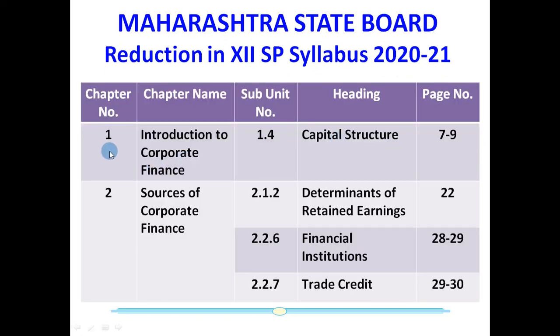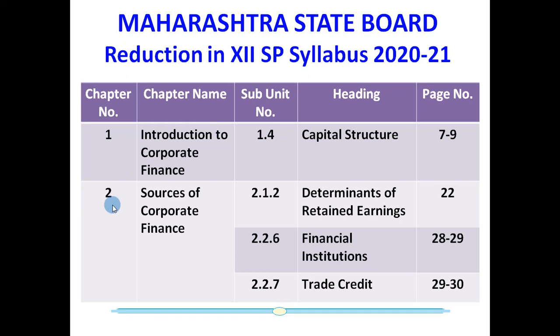If we'll go to the first chapter, that is the Introduction to Corporate Finance, the subunit number 1.4, that is Capital Structure, is completely reduced from page number 7 to page number 9.